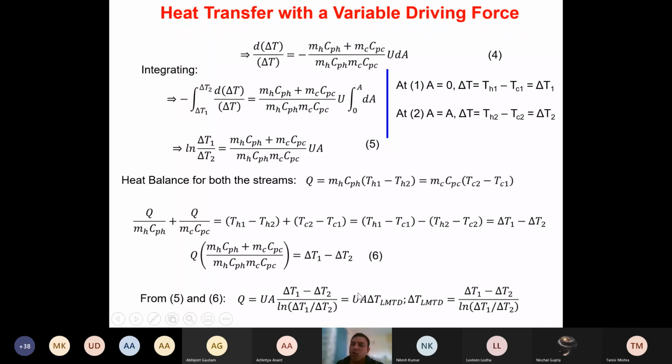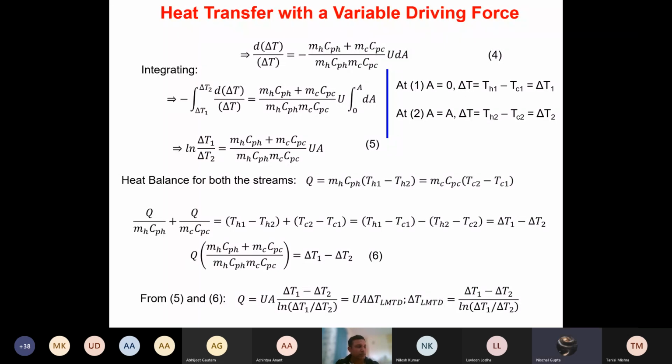So you can see that whenever the temperature driving force is changing across the length, in Newton's law of cooling, the temperature difference one should take is the log mean temperature difference. That's what we have proven, and we have proven it for the co-current flow. But if you start with the counter current flow, then also you are going to get the same expression. In fact, that derivation is there in the book. If you look at the derivation for the counter current flow, that is already there in the book. Is it clear to everyone?